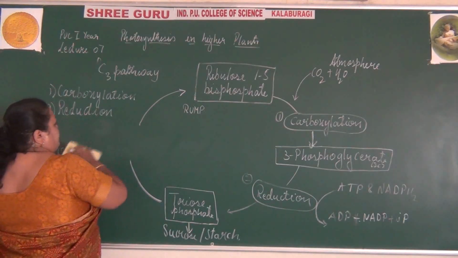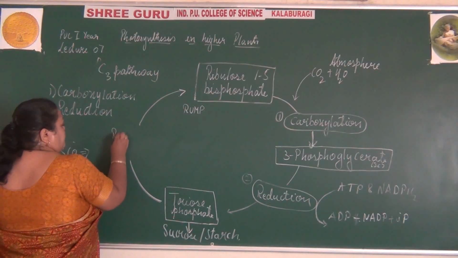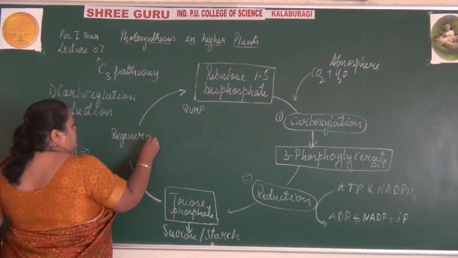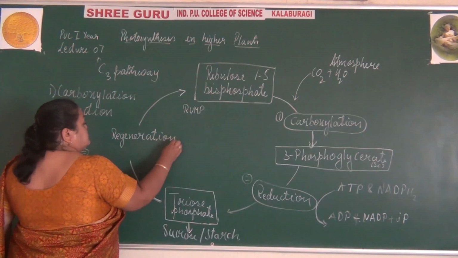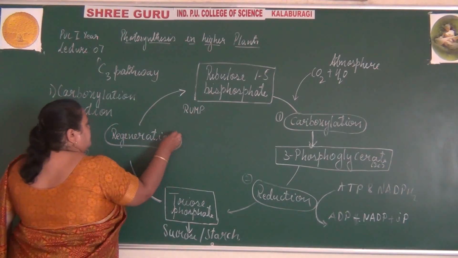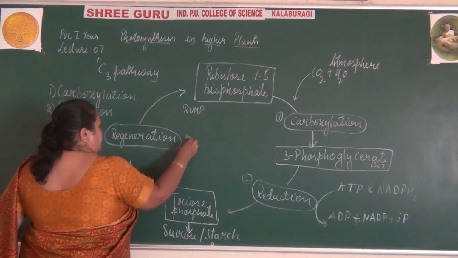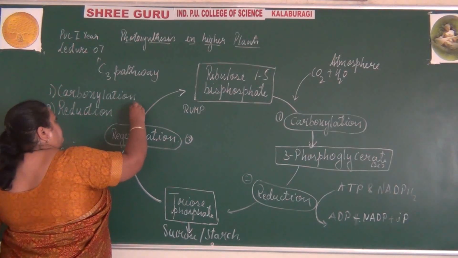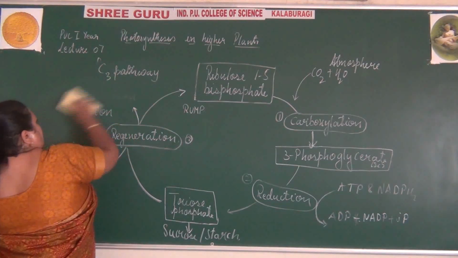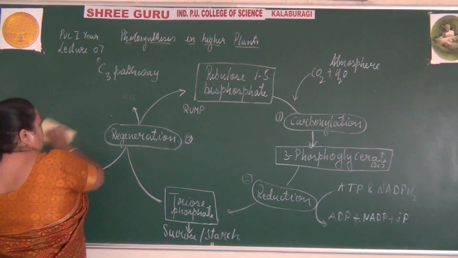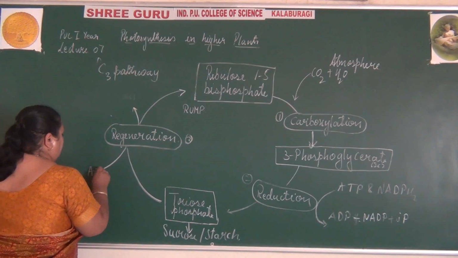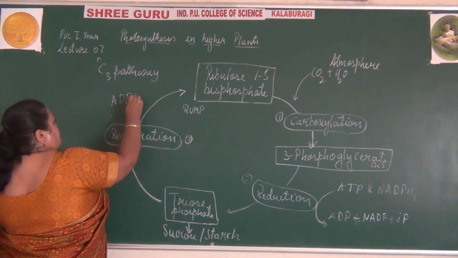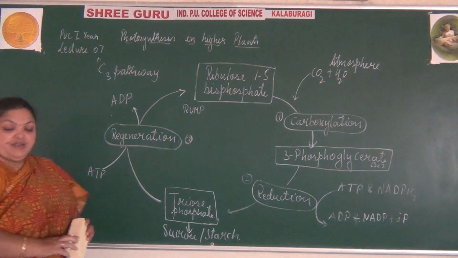So the third step is regeneration, where again it uses ATP molecules for the process of regeneration.